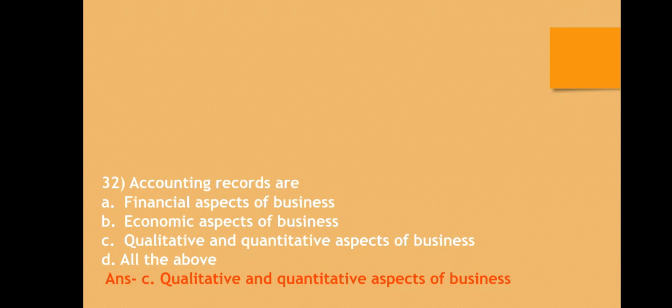Question number 32. Accounting records are: A. Financial aspects of business, B. Economic aspects of business, C. Qualitative and quantitative aspects of business, D. All the above. The correct answer is C. Accounting records all qualitative and quantitative aspects of business.